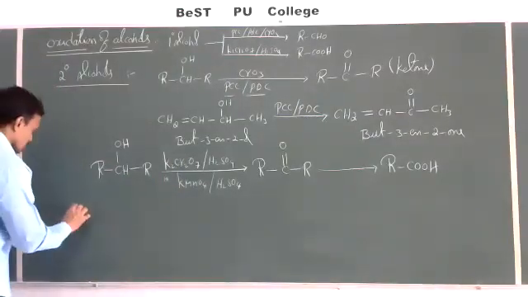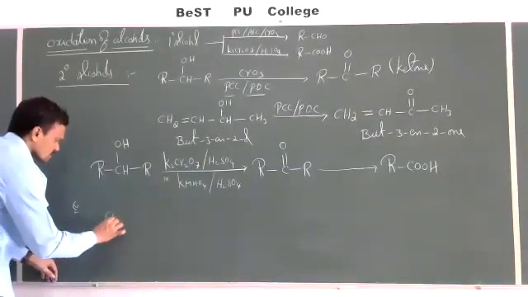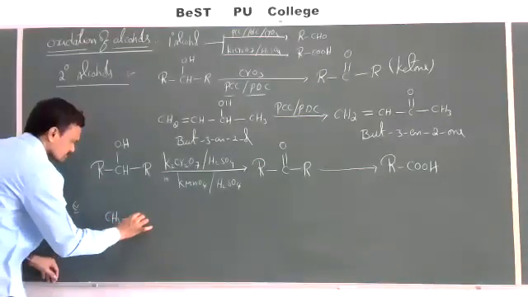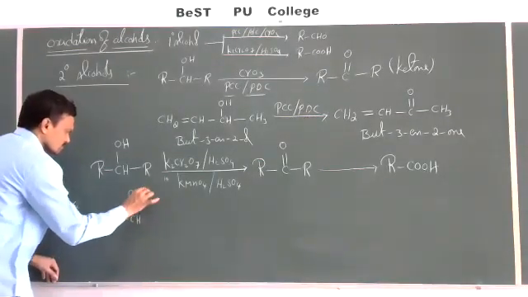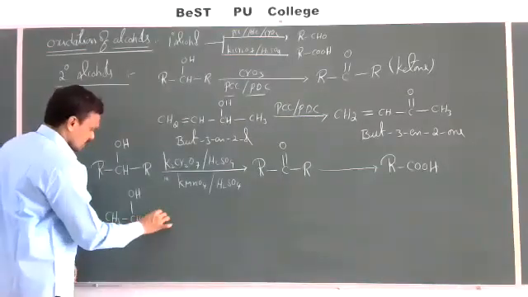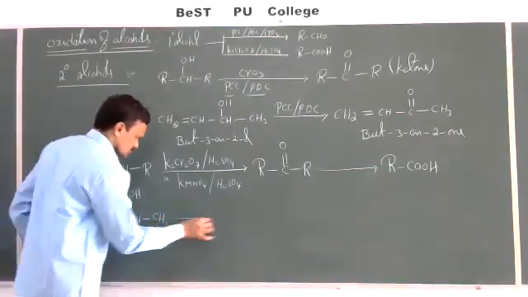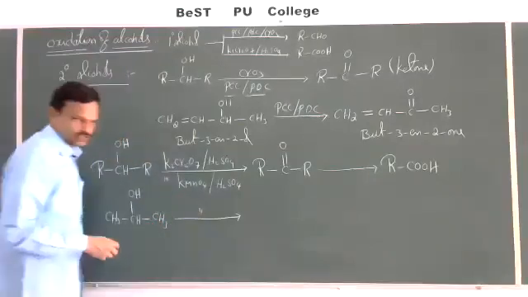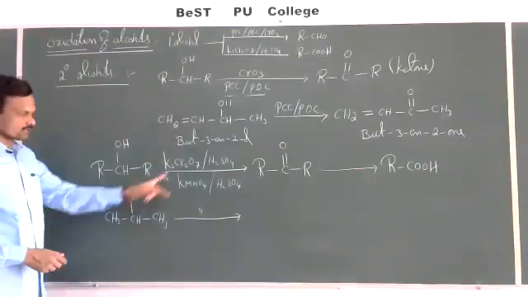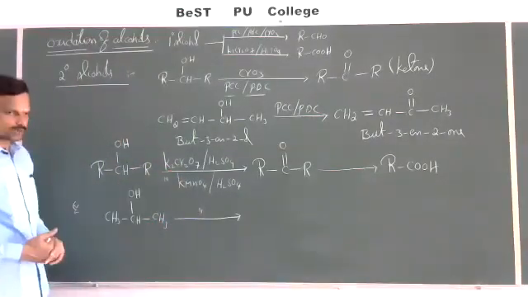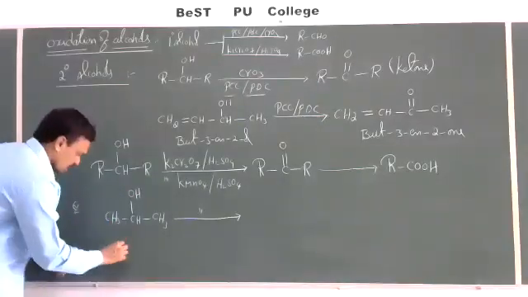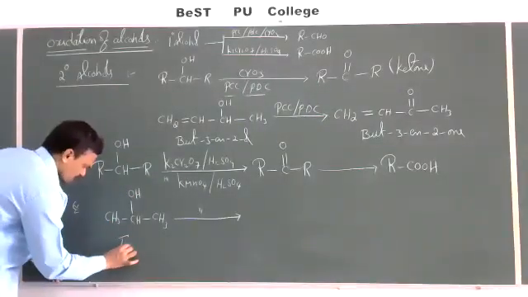Let us take an example here now. CH3, CHOH, CH3, on oxidation in the presence of acidified KMnO4 or K2Cr2O7. First, this is nothing but isopropyl alcohol.